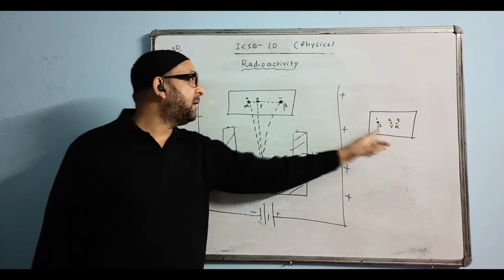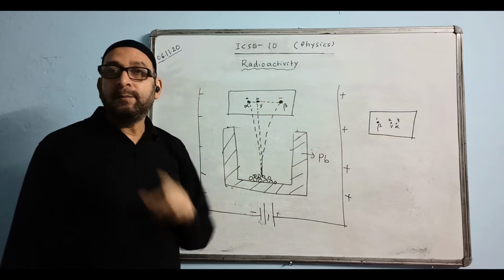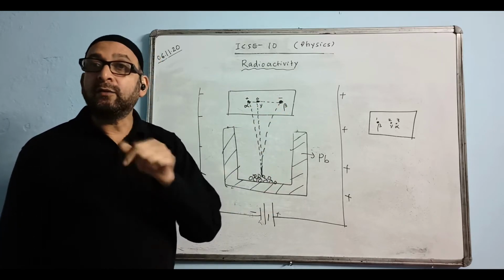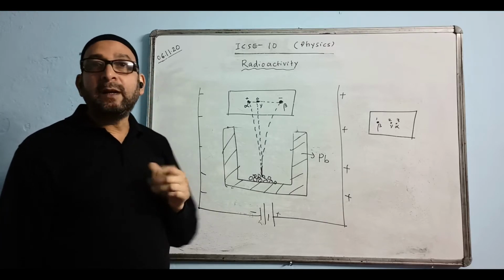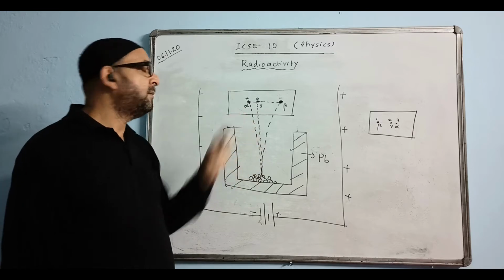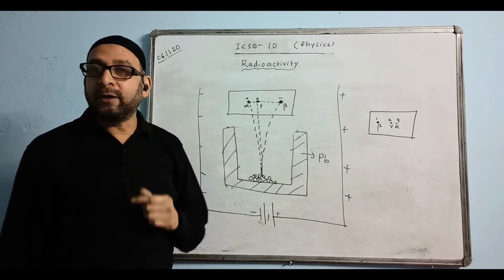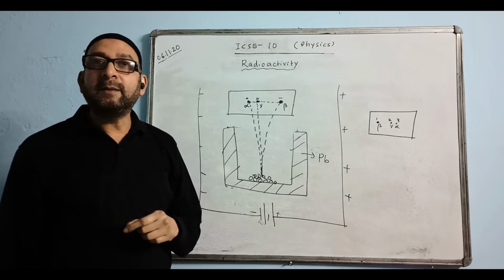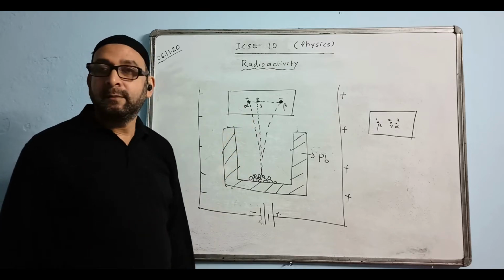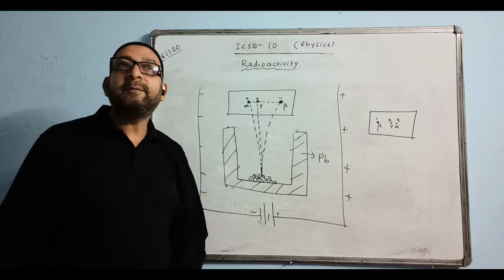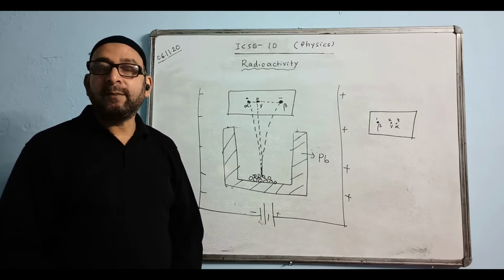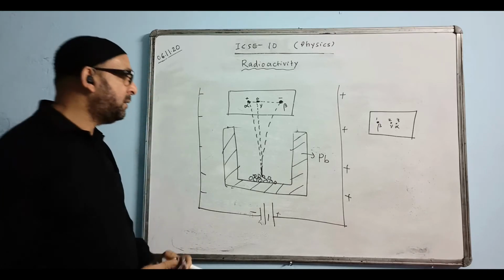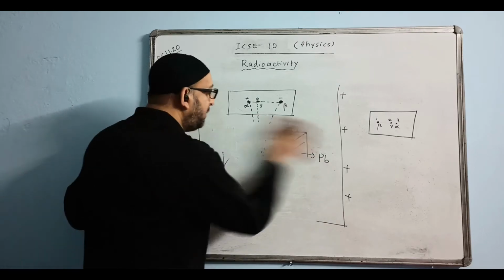And the radiation that is similar to electron is beta, because electron is also negatively charged. Beta is also negatively charged. So beta is similar to electron. And the one which is similar to a nucleus will be alpha, because the nucleus is always positively charged, because neutrons don't have charge and protons in it have positive charge. The one which is similar to the nucleus will be your alpha. So how many types of radiations are coming out? 3. And what are their names? Alpha, beta and gamma. And they are also called Becquerel rays. I hope you understood the experiment behind it.